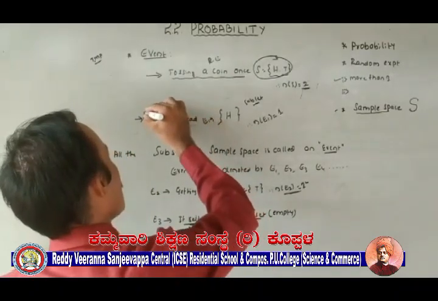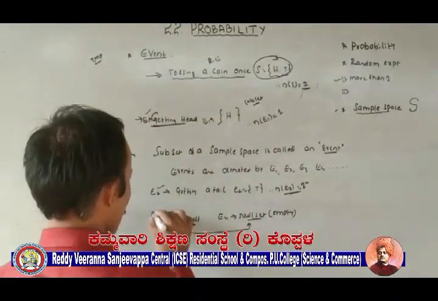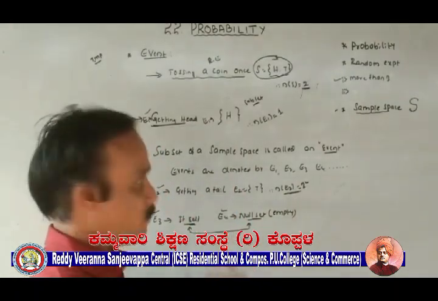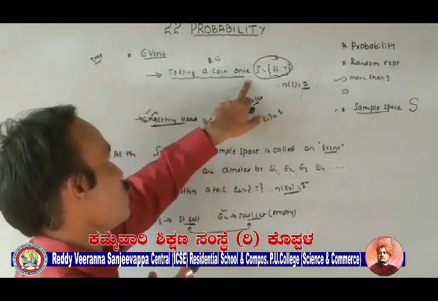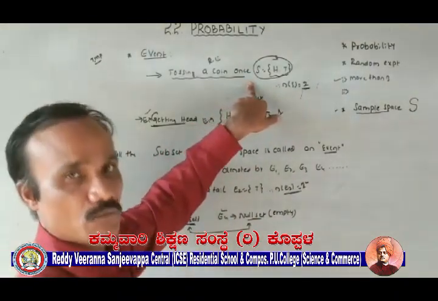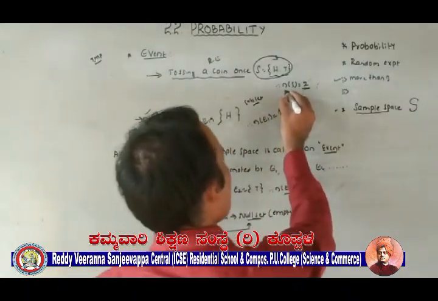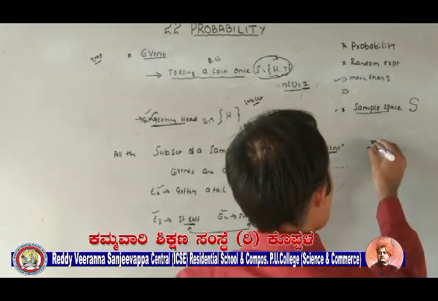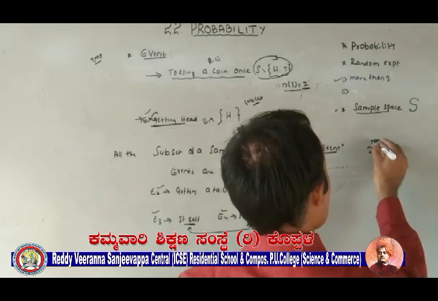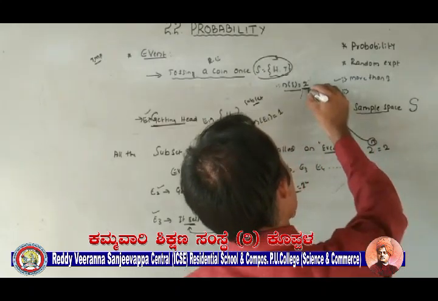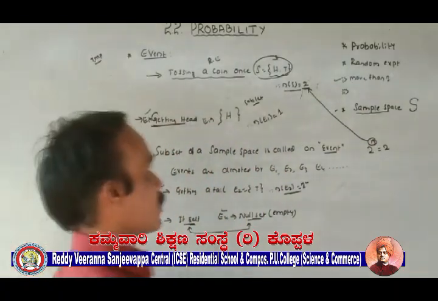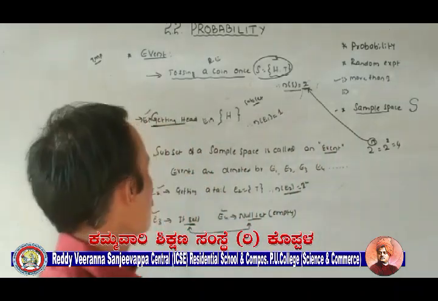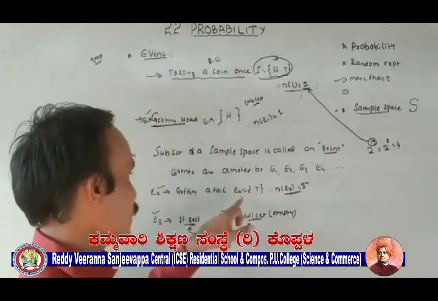So totally how many events are there? 1, 2, 3, 4. Correct? So only 4 events can be written using this random experiment. So there is a formula. Now you see, I told you how many elements are there in this sample space: 2. So the formula is 2 power n. So 2 power n means total number of possible events. 2 power 2, that is 4. Can you say now? 4 means getting head is 1, getting tail is another 1.